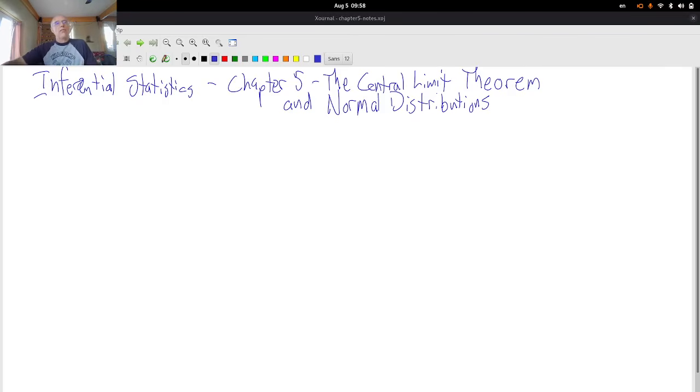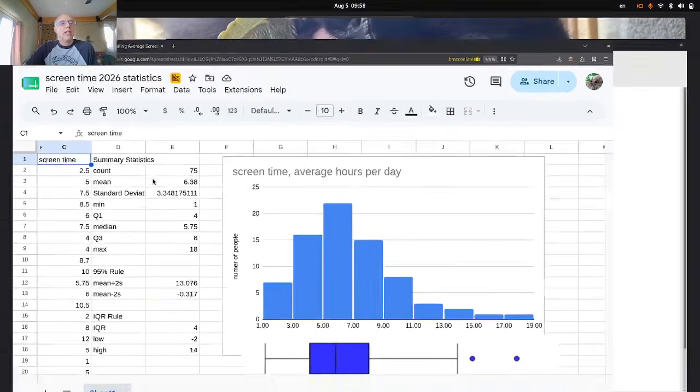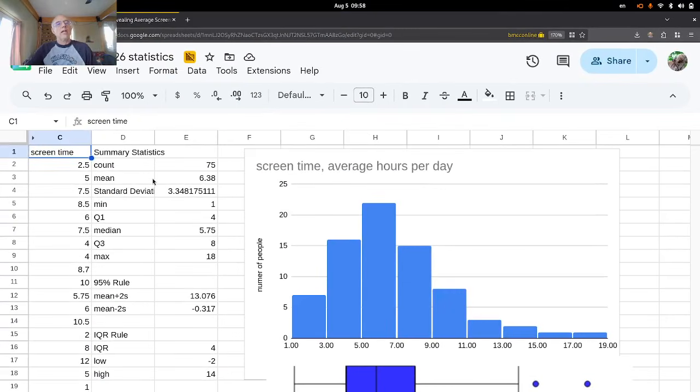Hello, statistics friends. Let's take a look at some inferential statistics with the Central Limit Theorem. I'm going to start off with some data that you all provided, screen time. This is what you all estimated for me, your average daily screen time. We have 75, so these are my statistics students for 2026.